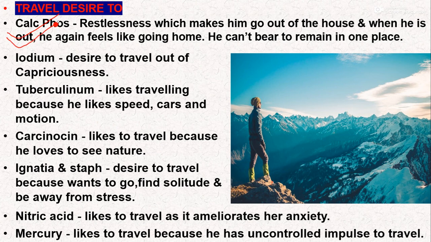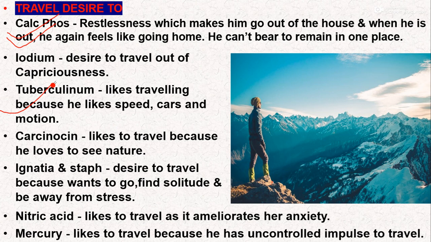Why does Calcarea phos always want to travel somewhere? What is the reason? If we talk thoroughly about the traveling desire rubric, Calcarea phos and Tuberculinum are the most important medicines. Calcarea phos and Tuberculinum.